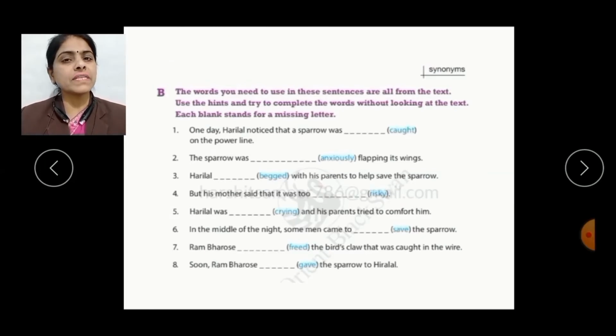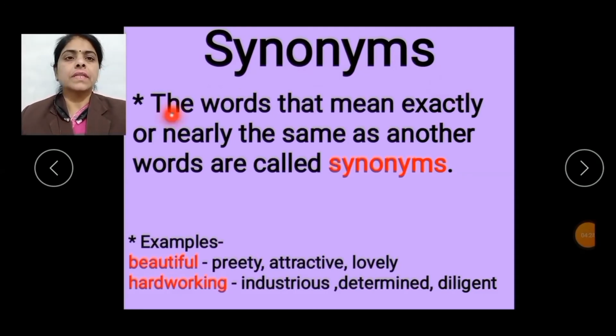Here on page number 64, we have exercise B, which is related to synonyms. Now, what are synonyms? Let's see first. Synonyms: the words that mean exactly or nearly the same as other words are called synonyms. Let's have the examples. The first example is beautiful. There are many words which are nearly the same in meaning as beautiful, like pretty, attractive, lovely. These words are all synonyms of beautiful.